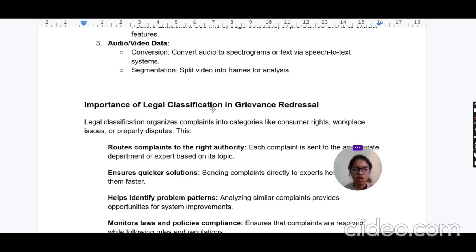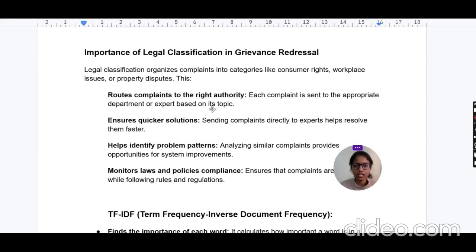Next is the importance of legal classification in a grievance redressal system. First, it routes the complaint to the right authority. When we create a grievance redressal system with legal classification, each complaint is sent to the appropriate department or expert based on its topic. Next is ensuring quicker solutions. Sending a complaint directly to the expert helps resolve it faster.